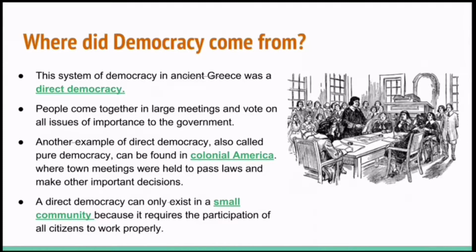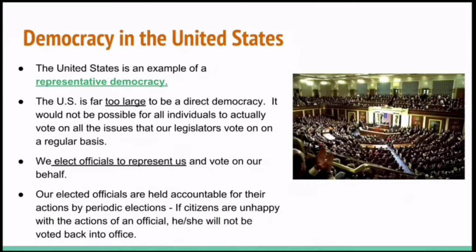Here in the US, we couldn't send every citizen to vote on every single issue, so our government is a little bit different. The United States is an example of representative democracy. Sometimes this is also called indirect democracy or republic. The US is way too big to be a direct democracy. It's just not possible for every individual to actually vote on all the issues that our legislators vote on a regular basis. So we elect officials to represent us and they vote on our behalf.